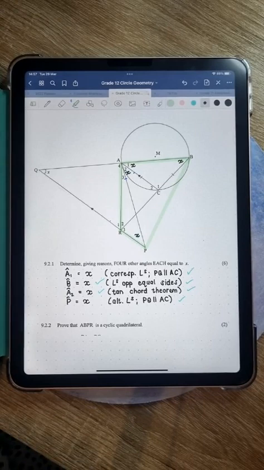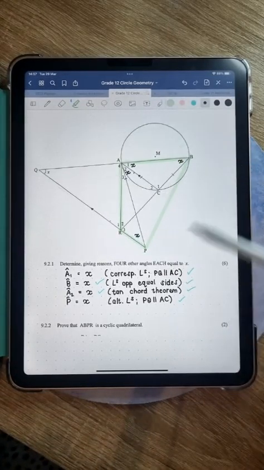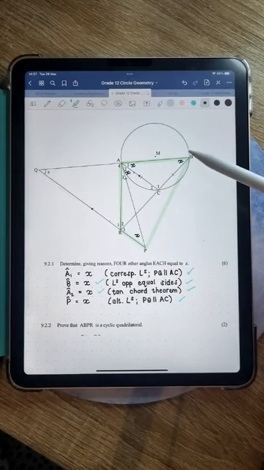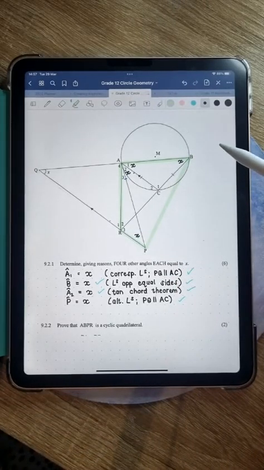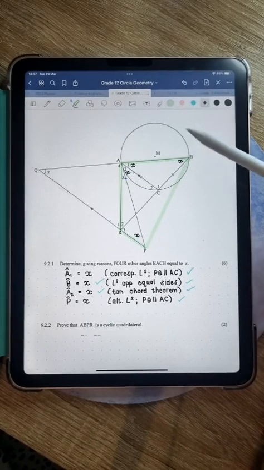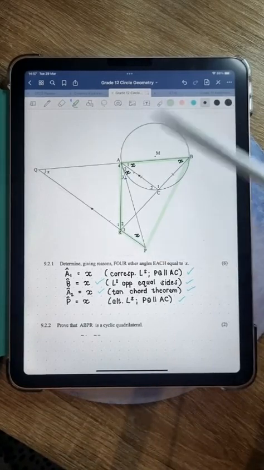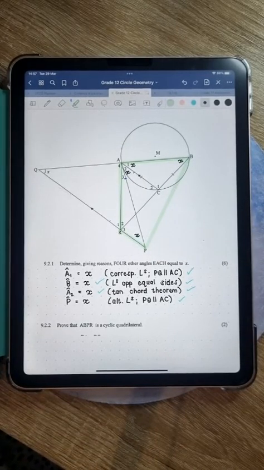Remember, a quad is cyclic not only if there is currently a circle going through the 4 points, but if you could draw a circle going through the 4 points. Now, you can't just take a pencil and try and do it and say, oh yeah, a circle fits through those 4 points, so it's a cyclic quad. These diagrams often are not drawn to scale, so you can't do that, unfortunately.